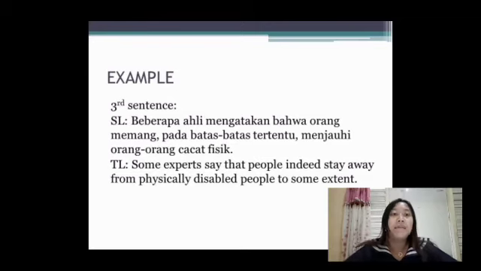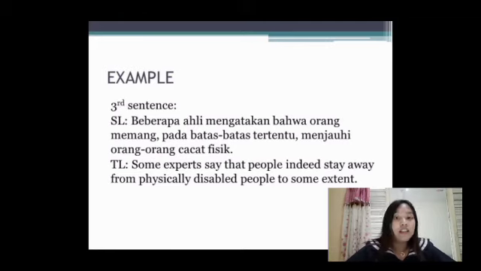Okay, now I am Gita Wulanisyah Putri, and I will explain the third example in the third sentence. I will read the source language first. It is, beberapa ahli mengatakan bahwa orang memang pada batas-batas tertentu menjauhi orang-orang cacat fisik. And it is the result of the translation into the target language. Some experts say that people indeed stay away from physically disabled people to some extent.